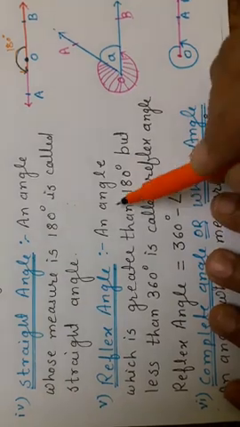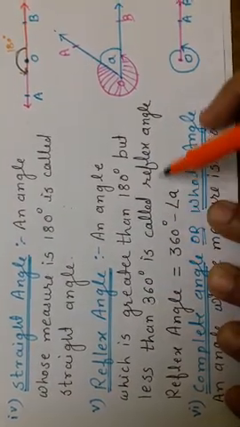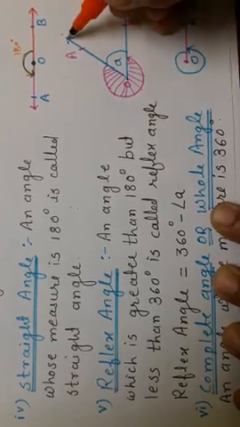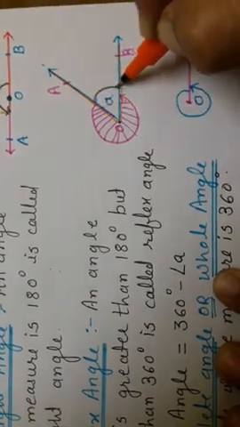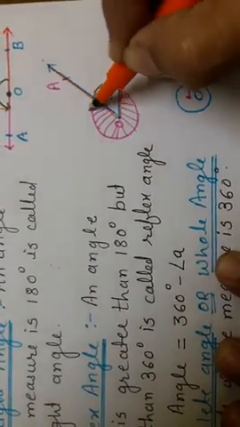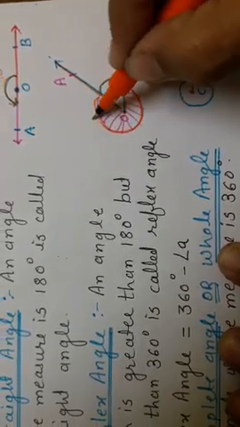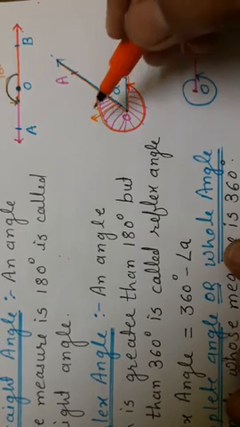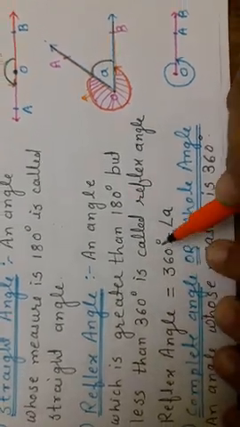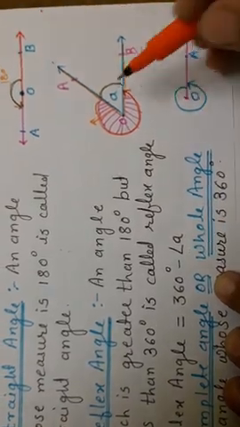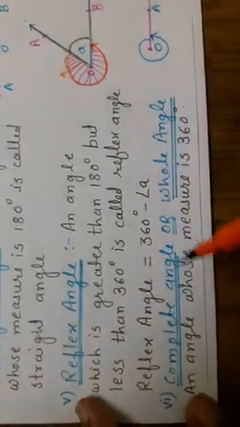Reflex angle. An angle which is greater than 180 degrees but less than 360 degrees is called a reflex angle. Are you finding? I had drawn here one acute angle. This A is the acute angle, but outside of this, which I had drawn here, this is called a reflex angle. And to find the reflex angle, it is equal to 360 degrees minus the acute angle, that is A inside one. Then we get the reflex angle.